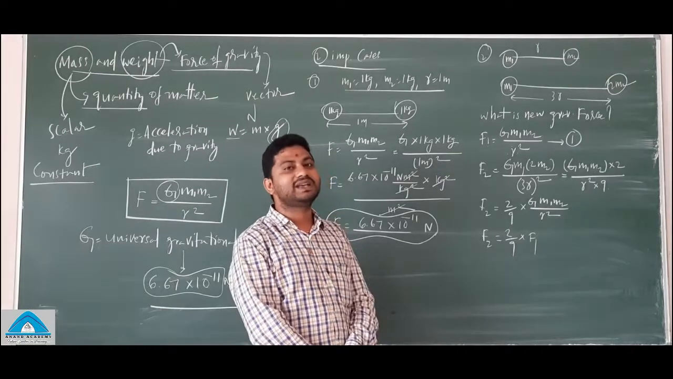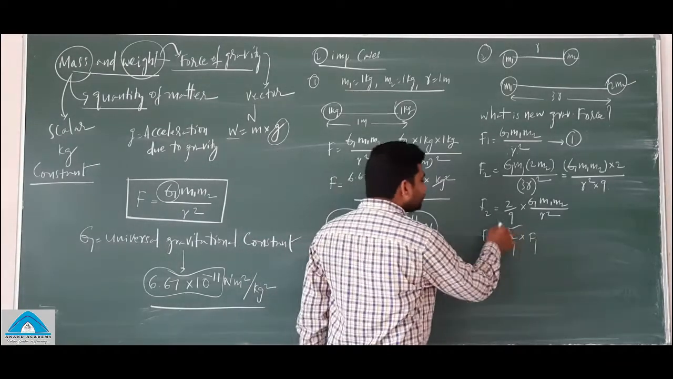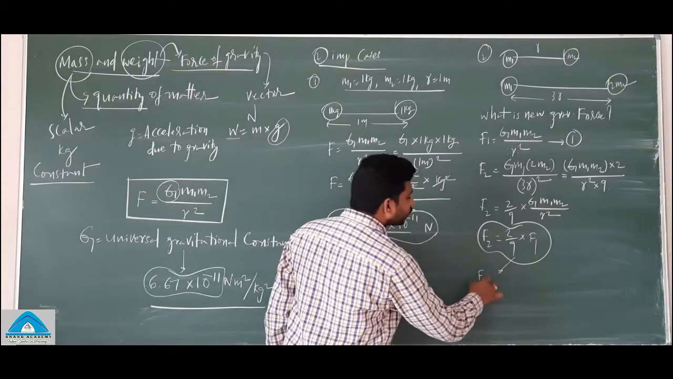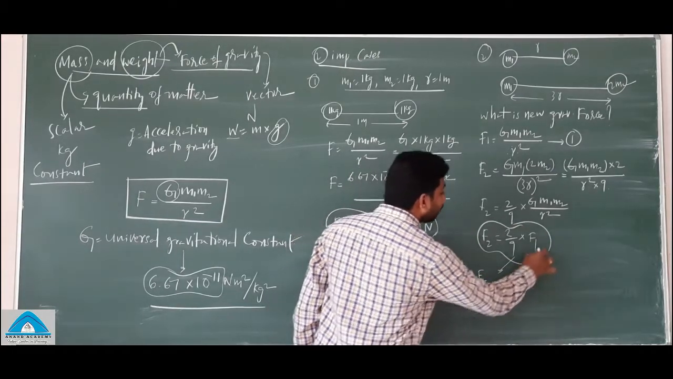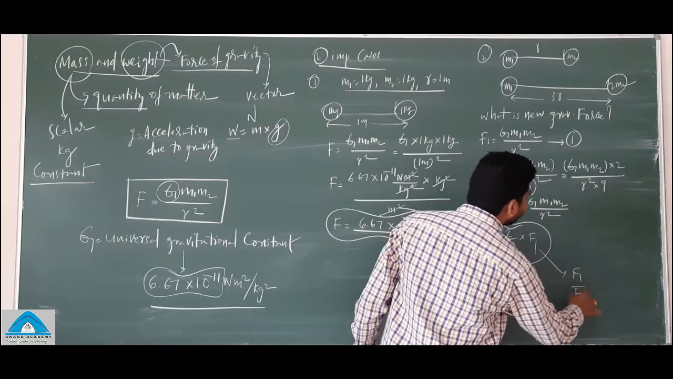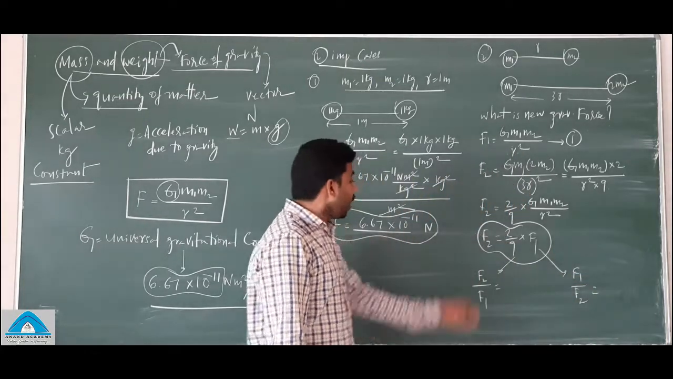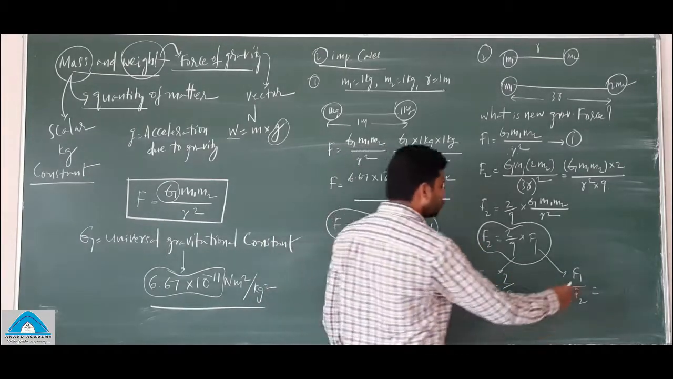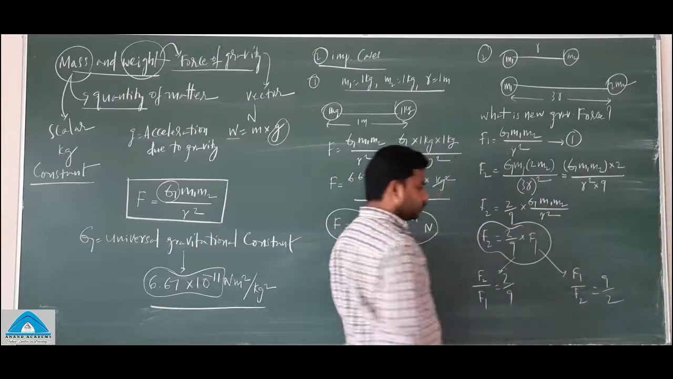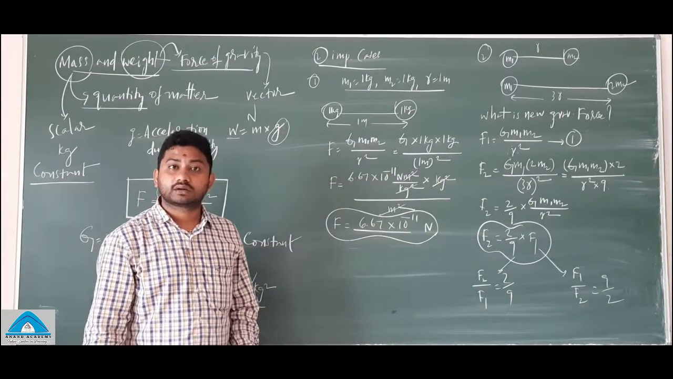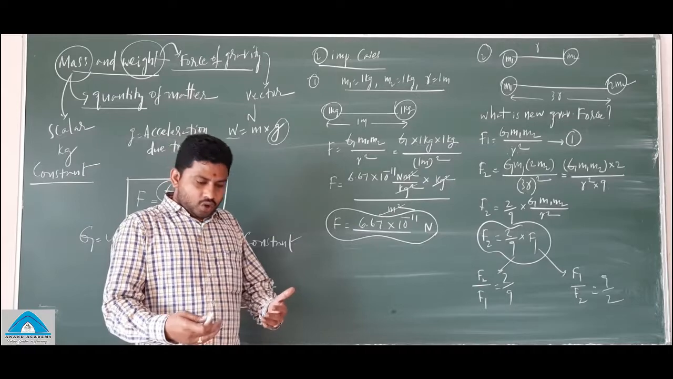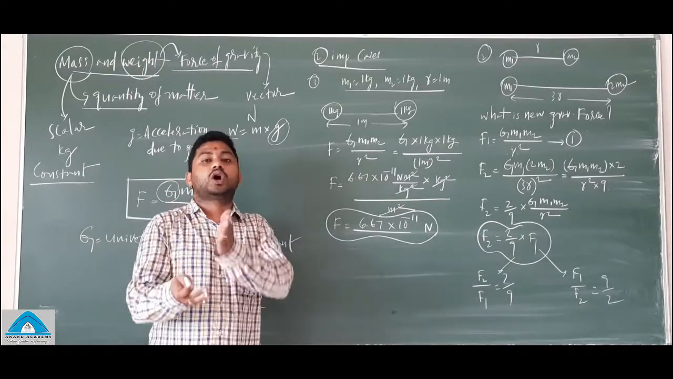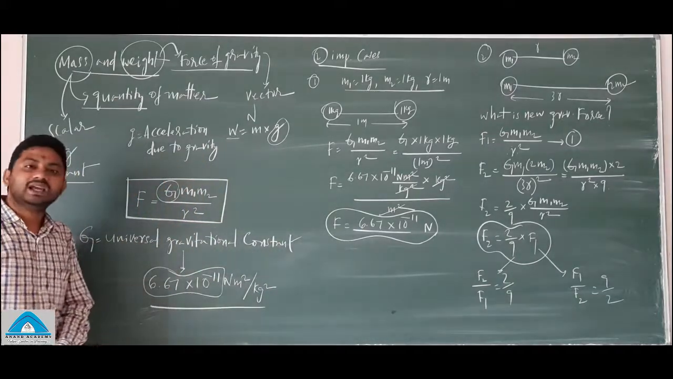Questions like these will be asked. Sometimes questions can also be asked like this: find F2 by F1 or find F1 by F2. What is F2 by F1? It's 2 by 9. What is F1 by F2? It's 9 by 2. You understand? Clear? We'll solve more numericals, and more concepts will be discussed in the next session.